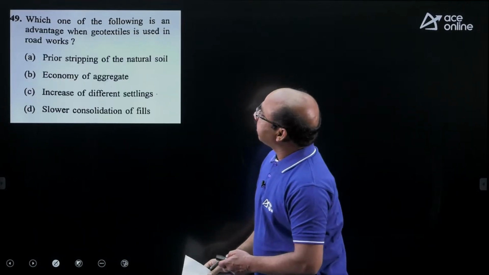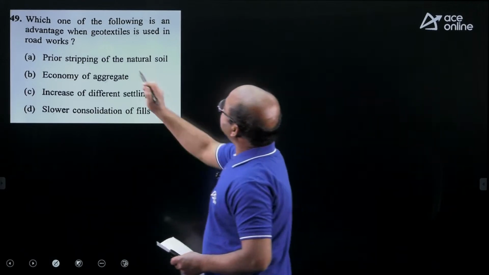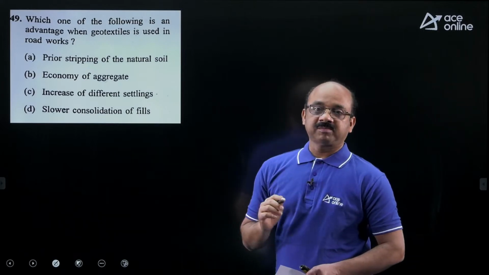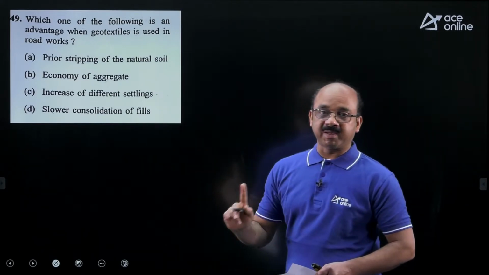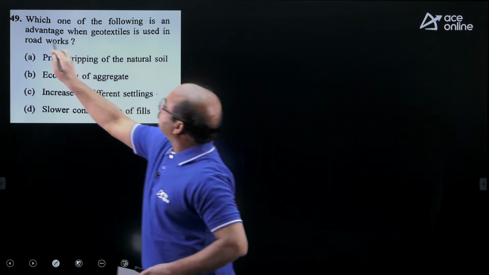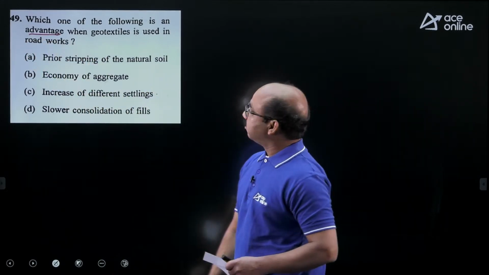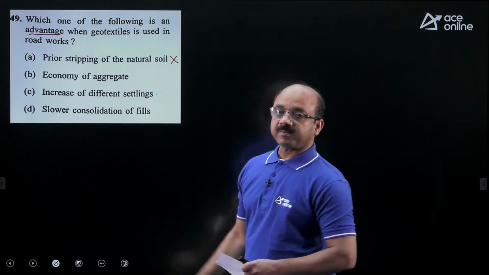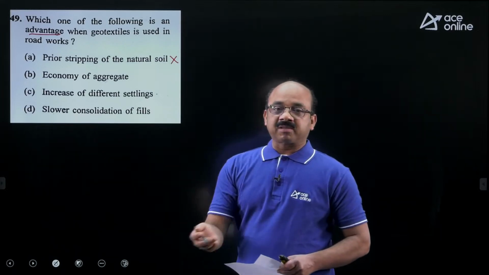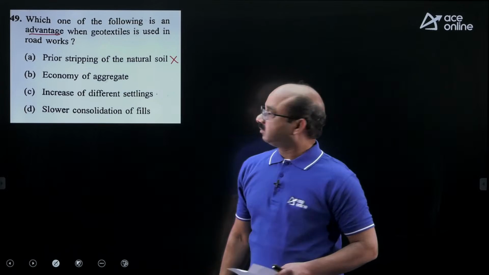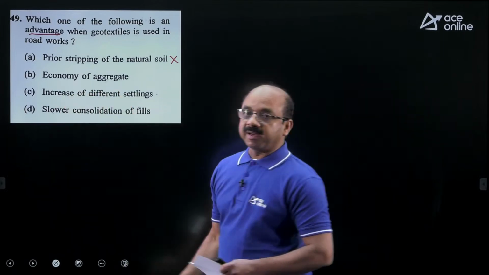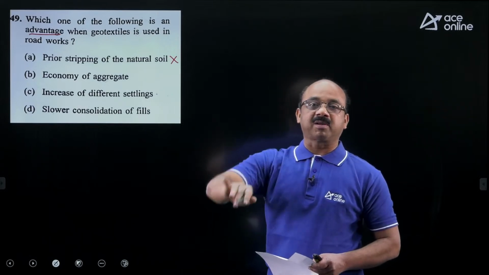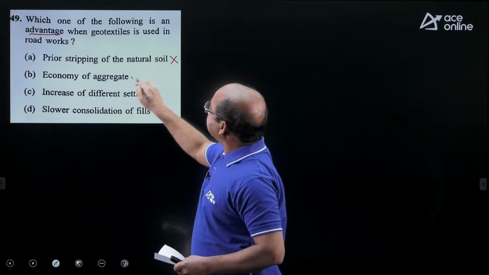Next we see the 49th question. Which one of the following is an advantage when geotextile is used in the case of road works? Be careful about what is being asked here. You are asked to find which one of the following is the advantage. Look at your options. Prior stripping of the natural soil is not correct. In fact, if you use geotextiles, the stripping of the ground surface is not required. And economy of aggregate, yes. Overall, if you use geotextiles, you are going to have a lot of economy in the overall construction of the road works. So this is the correct option.